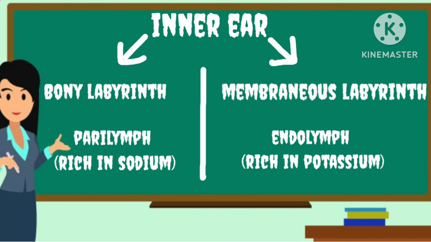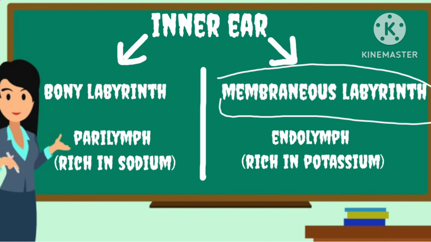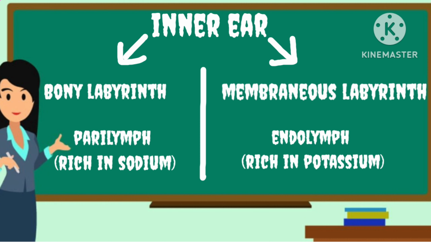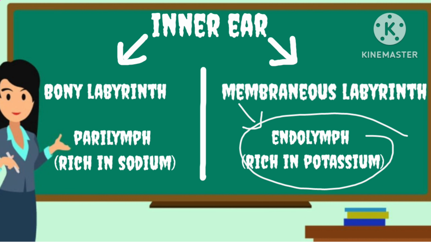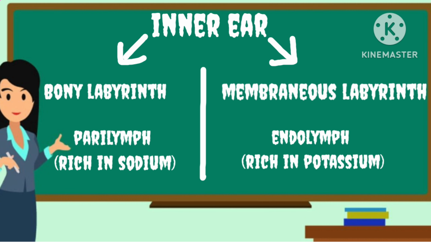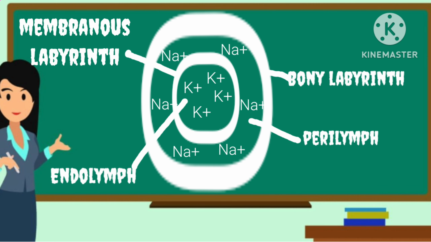The inner ear consists of two membranes. The outer layer is the bony labyrinth and the inner membrane is the membranous labyrinth, and in between there is a fluid called perilymph, which is rich in sodium. In the membranous labyrinth there is also a fluid called endolymph, which is rich in potassium. As you can see from this diagram, the outer layer is the bony labyrinth and the inner layer is the membranous labyrinth, with perilymph in between and endolymph inside.